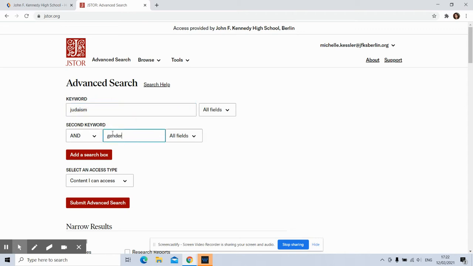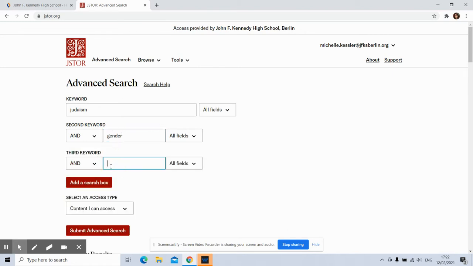So Judaism and gender and identity. And spelling it right is usually helpful. You can also change these limiters. You can do and, or, so it could be Judaism and gender. That would be a very big search, or you could do but not identity, for example, and that limits it even further.